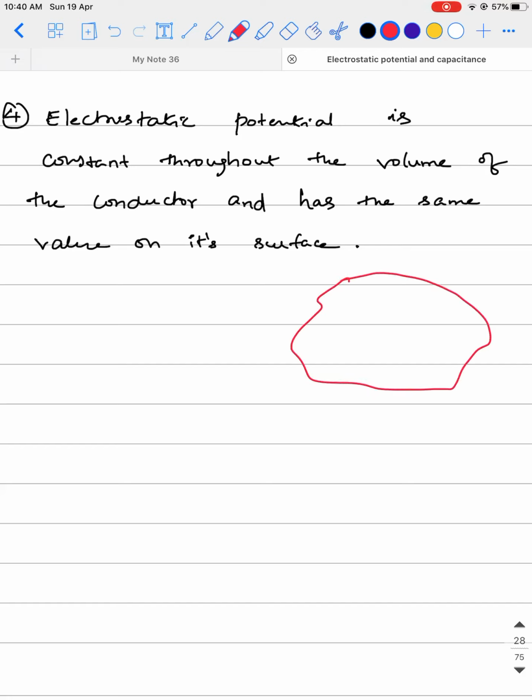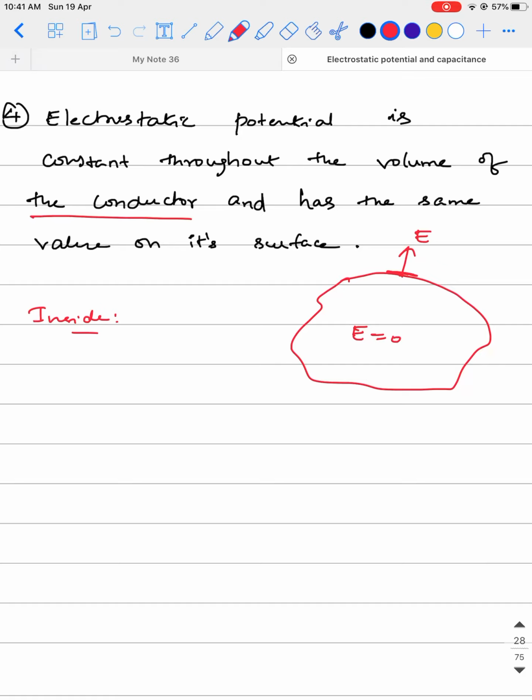Suppose you have a conductor. What are all the properties that we know? The electric field inside a conductor is 0 and the electric field on the surface is going to be normal to the surface, right? Now let's see for the case inside. What are they trying to state? The electrostatic potential is constant throughout the volume of the conductor, meaning inside, the electrostatic potential is said to be a constant. Now let's recollect the relation between electric field and potential difference.